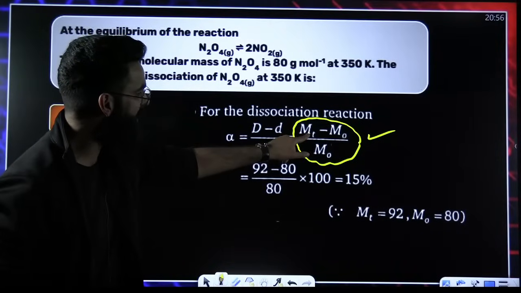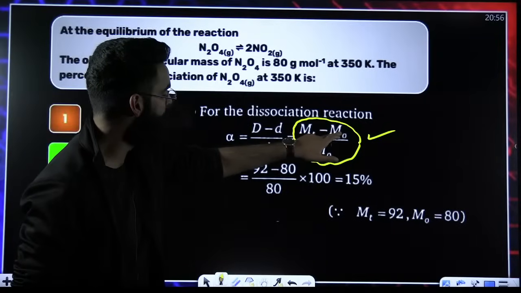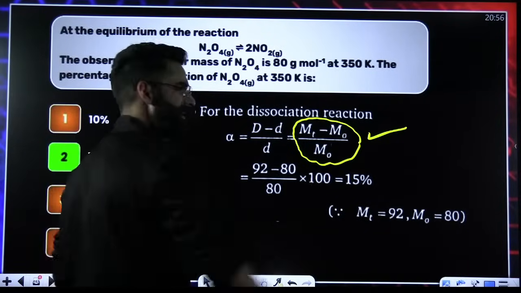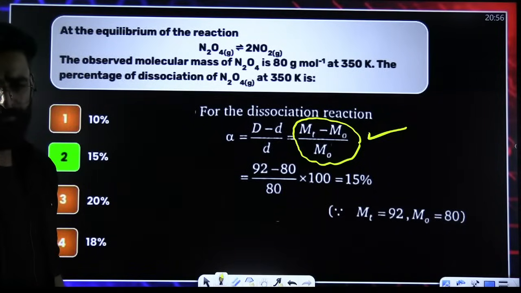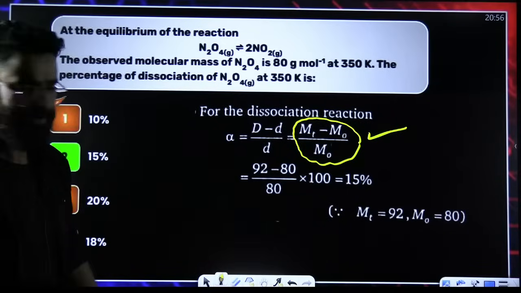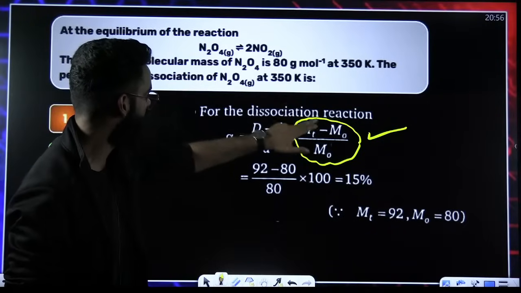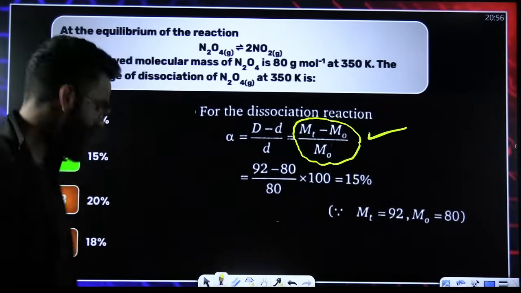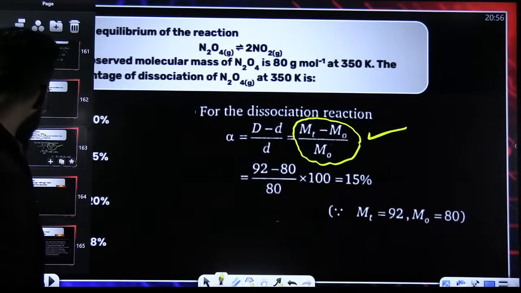Theoretical molar mass of the reactant, which is approximately 92, minus observed molar mass, divided by observed molar mass. You can use this result directly, there is no worry at all. Molar mass of the reactant N2O4 minus the observed one, which is given in the question as 80. You can remember it directly.